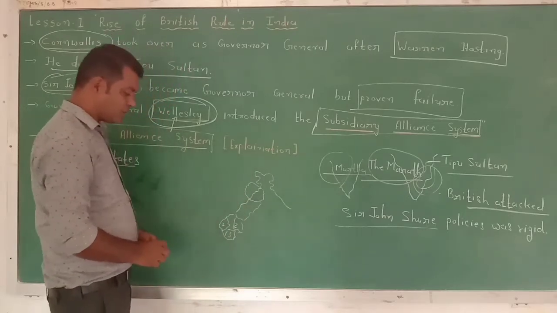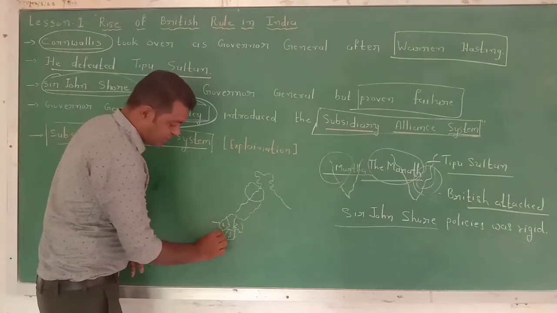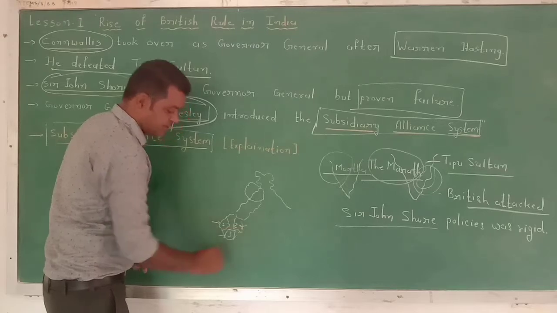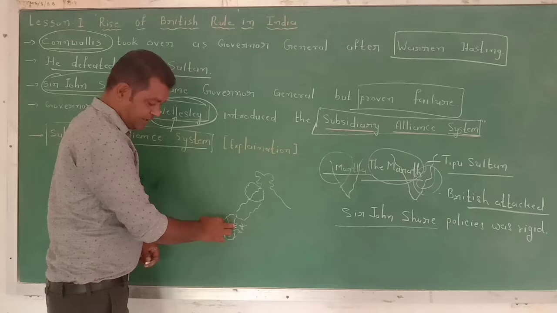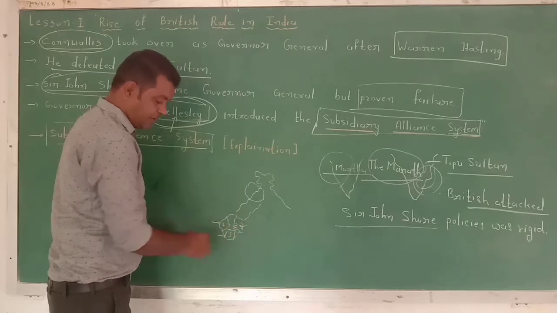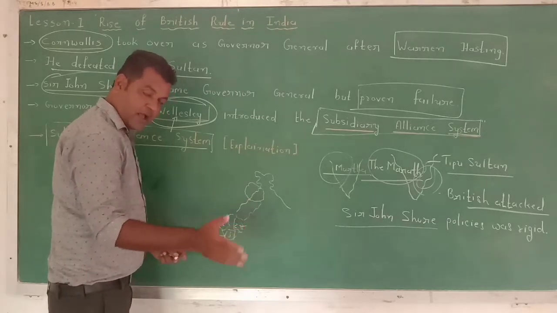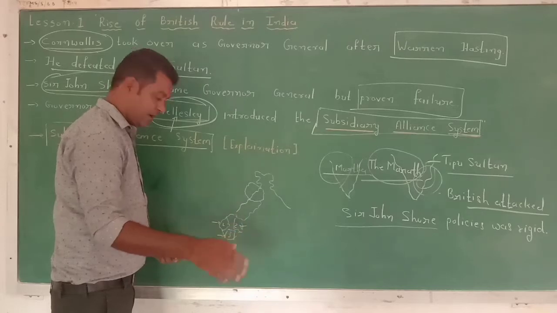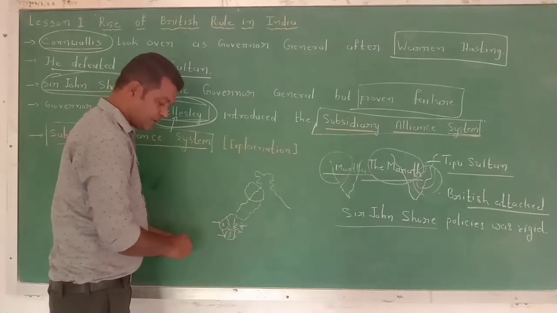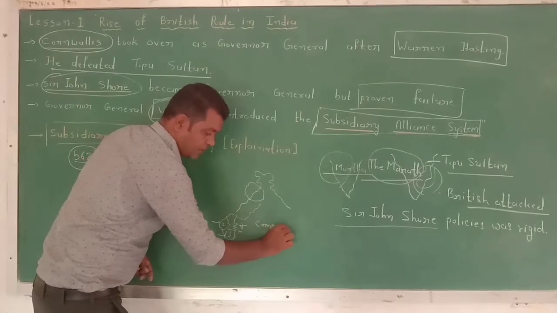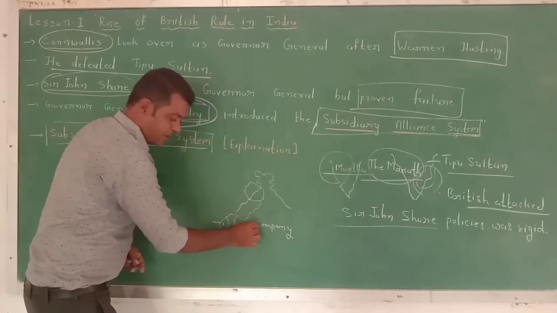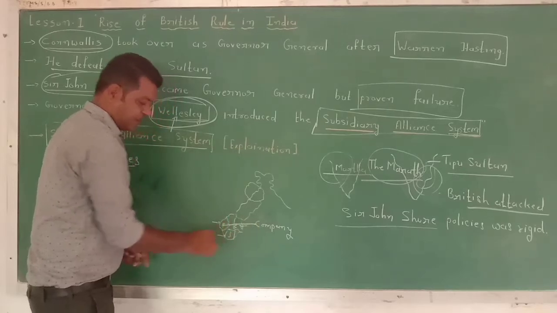So Wellesley talked to all and assured them of military support. How? If one attacked a second, and the second had a collaboration or agreement with the Company, then the Company would fight against the attacking princely state.